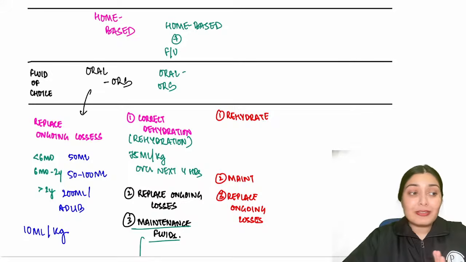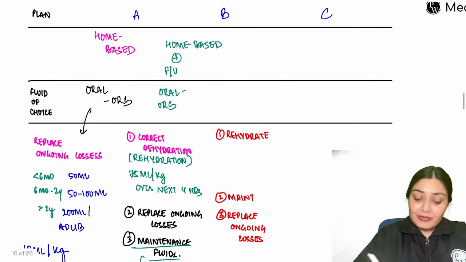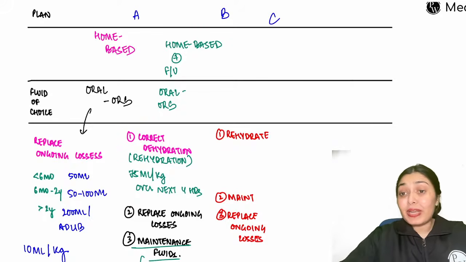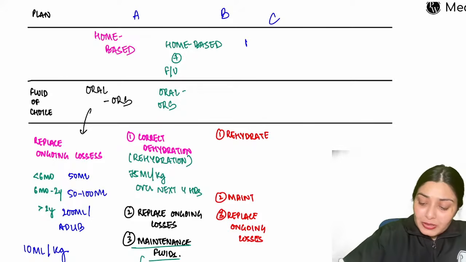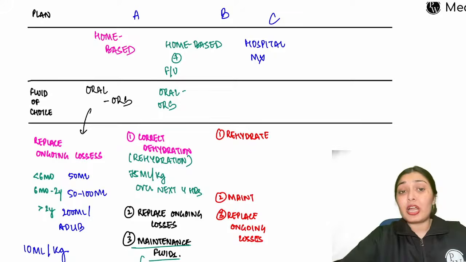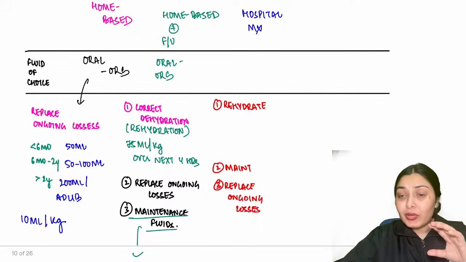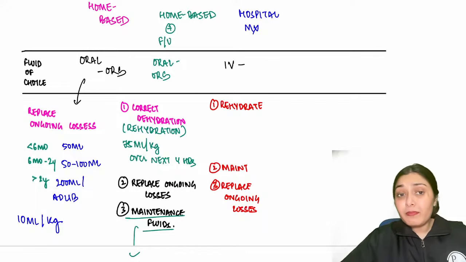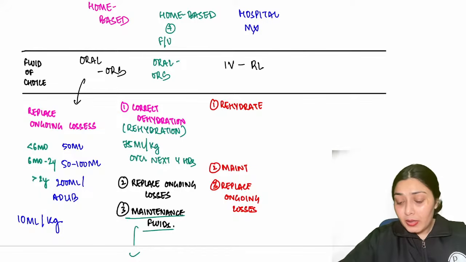Now let's move to severe dehydration. What happens in severe dehydration? In severe dehydration, the child is comatose, not able to take anything from mouth. So here the management is going to be hospital management. I cannot send this child home, right? This child is very comatose, lethargic. So hospital management has to be done over here. And because the child is unable to drink, I will give IV fluids. And the choice of fluids here is RL, Ringer lactate, right?